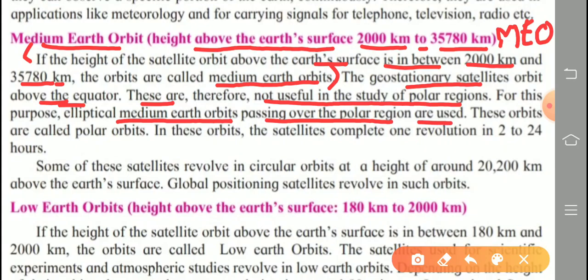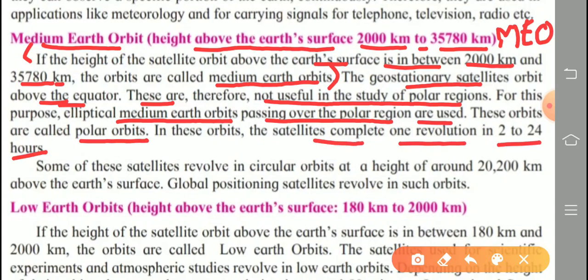Remember, these orbits are called polar orbits because they observe the polar region. With the help of this elliptical medium Earth orbit, the satellite completes one revolution in 2 to 24 hours. That is, a range is given.